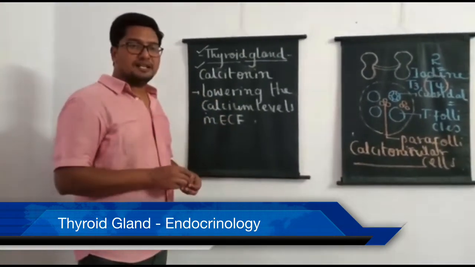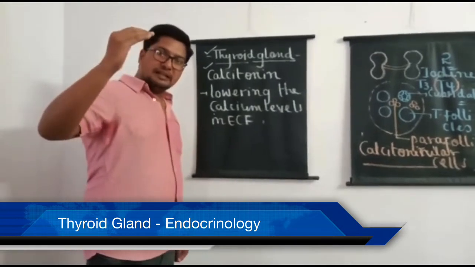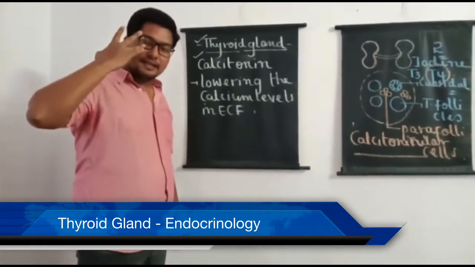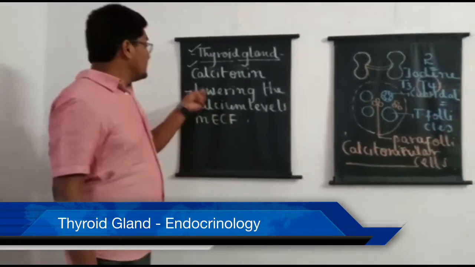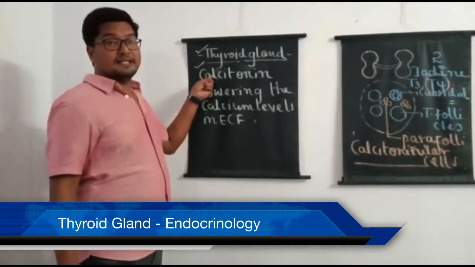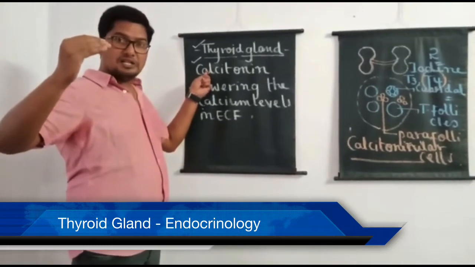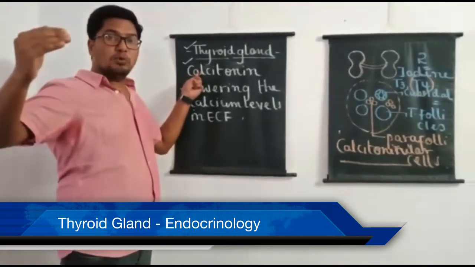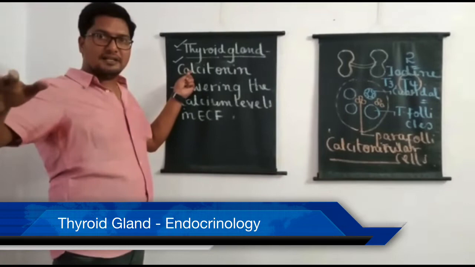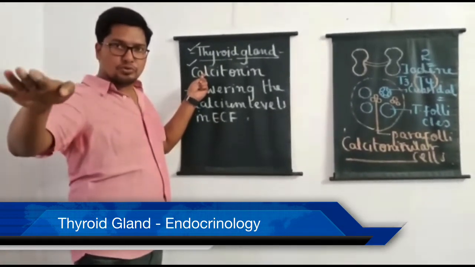So students should understand, whenever blood calcium level increases in our blood, calcitonin level also increases, and this calcitonin sends extra calcium from the blood into the bones and muscles so that blood calcium level comes to normal.